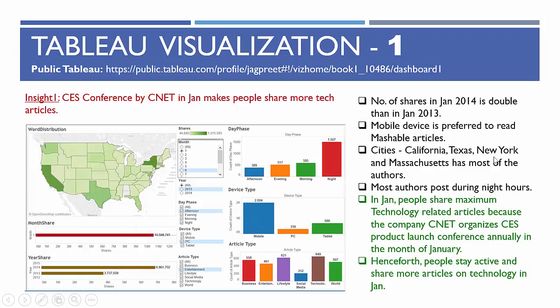Mobile devices are preferred for reading Mashable articles. Cities like California, Texas, New York and Massachusetts have the most authors, and most authors post during night hours. The reason people share the most technology articles in January is that CNET organizes the CES product launch conference annually in January, and this is when people stay active and share more articles on technology.